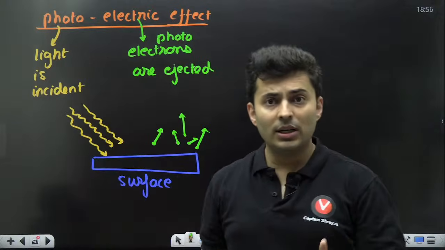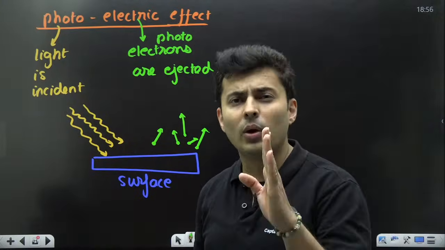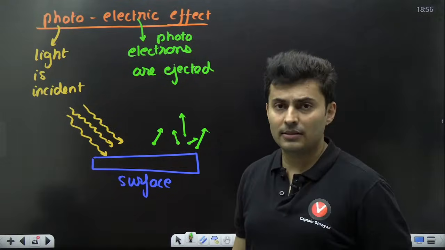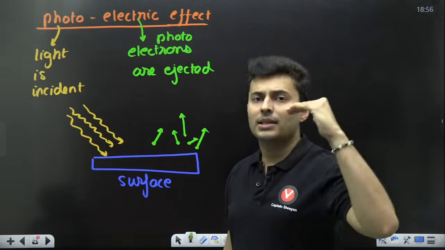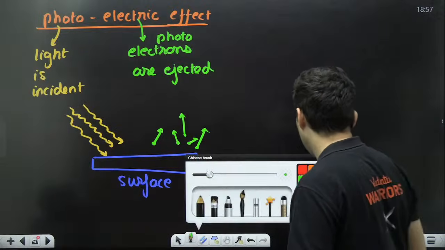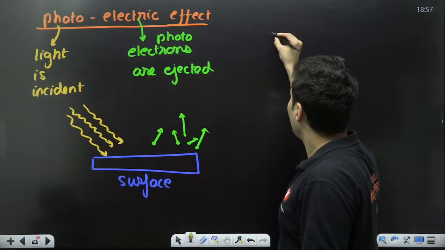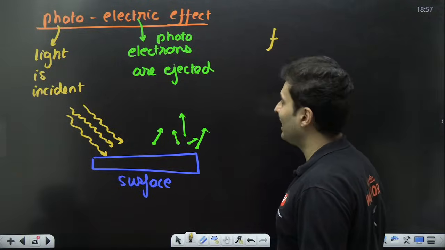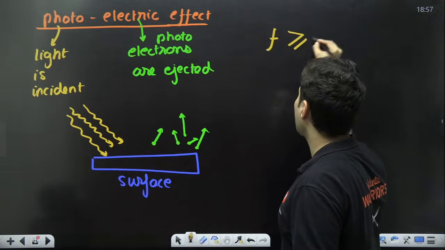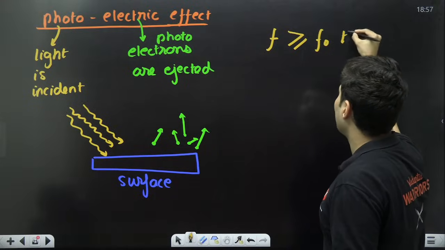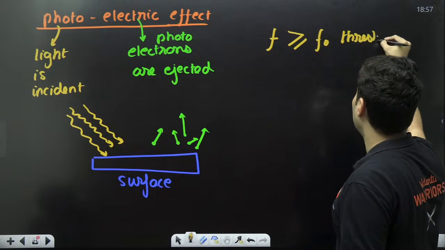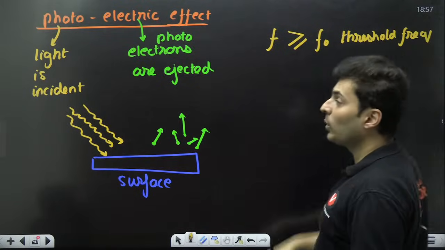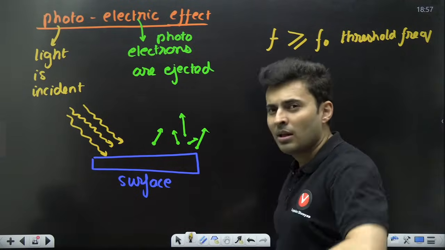Now it is found that this photoelectric effect only occurs under certain circumstances, and that circumstance is this: only when the frequency of the light is more than or equal to something called the threshold frequency, you will see the photoelectric effect occur.